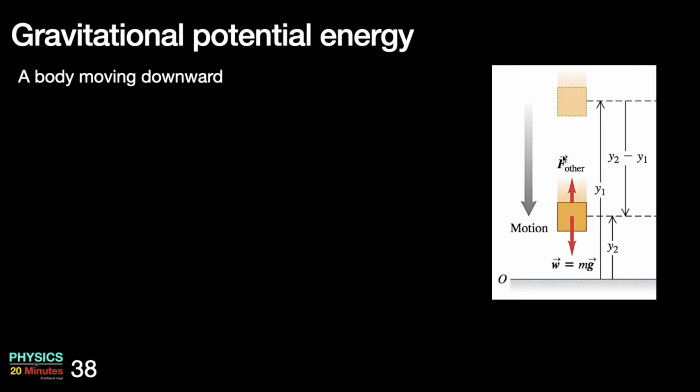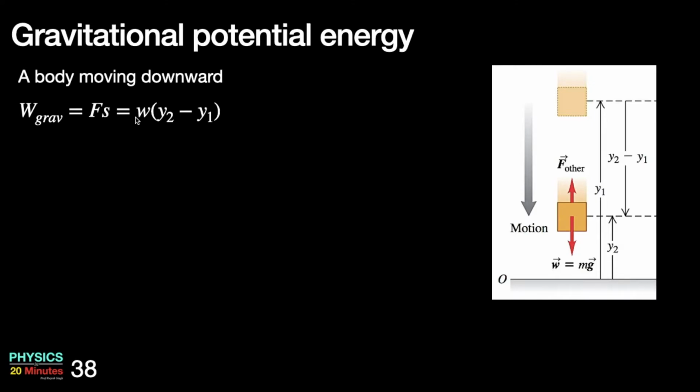For this body which is moving downward, I will calculate the work done by gravity. Work done by gravity, I will call it W grav, is force into displacement. The force is weight which is working downward. y2 minus y1 is the displacement which is also downward.